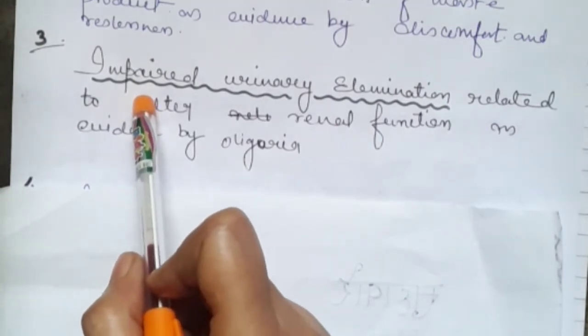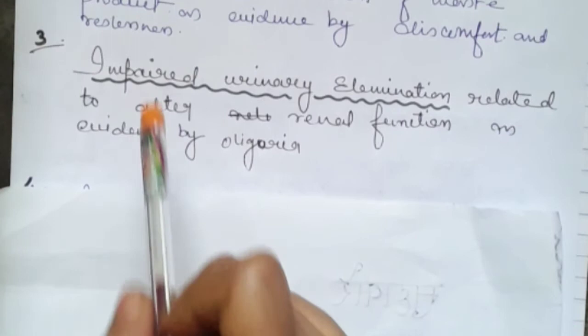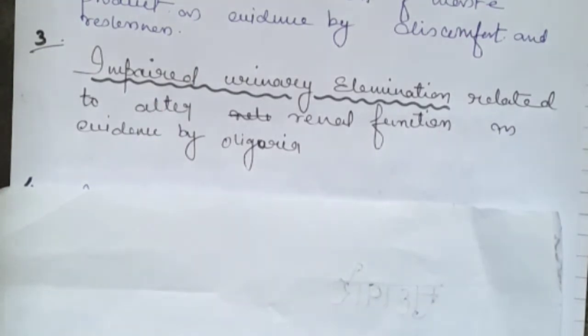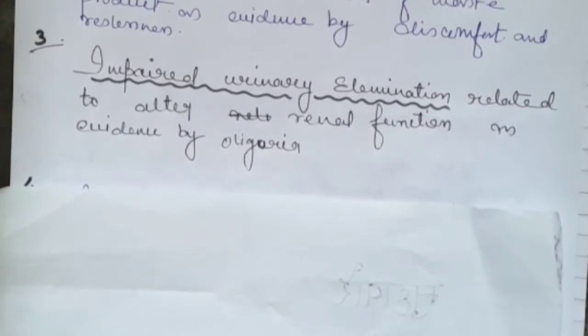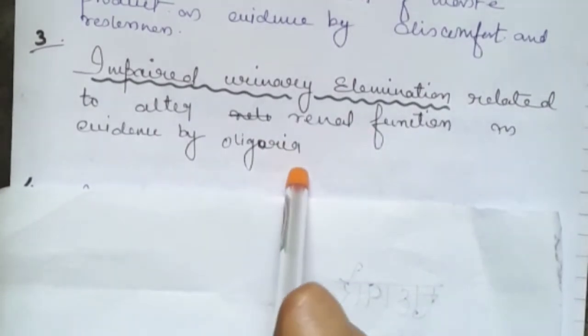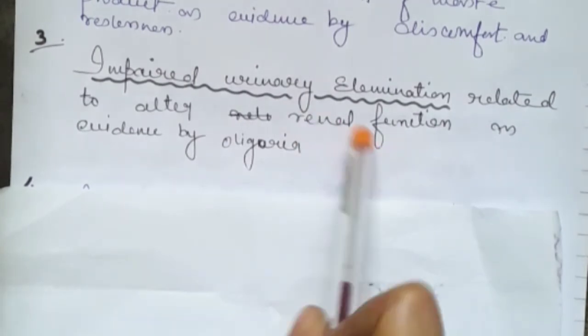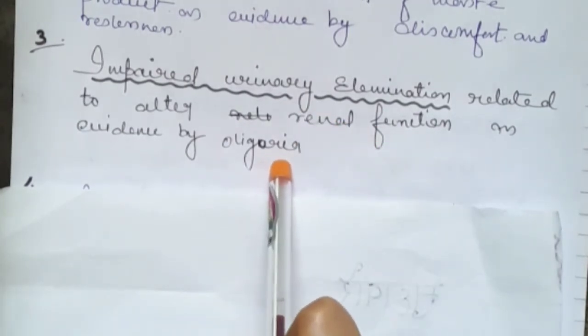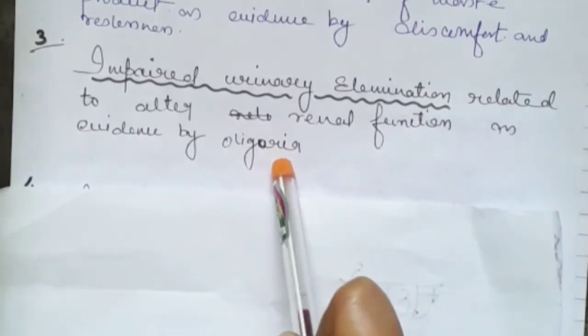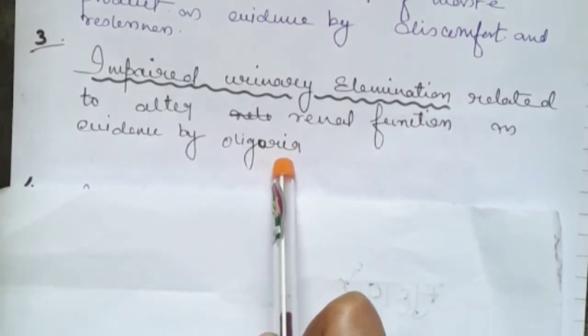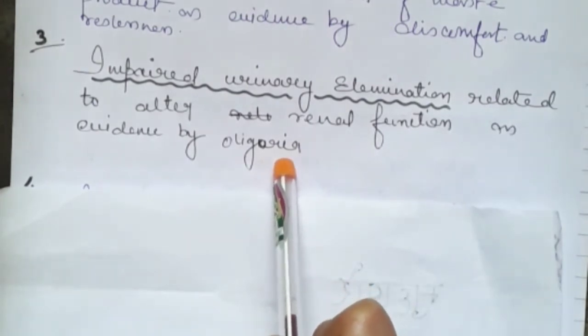The patient does not have urine urge, or maybe he or she is not passing urine because of the renal function. In that case, the patient will complain that he is not passing the urine properly, or the body weight is increasing, or the edema is increasing.